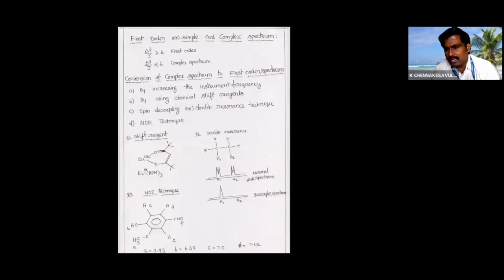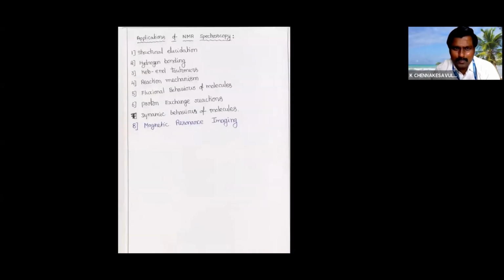Here the concept called conversion of complex NMR spectrum to simple NMR spectrum. Sometimes they may use certain reagents to make it a simple spectrum, or we can go for higher field strength equipment. Applications of NMR: structural elucidation, hydrogen bonding, keto-enol isomerism, fluxional behavior, proton exchange reactions, and dynamic behavior of molecules. All these things can be done by NMR alone.